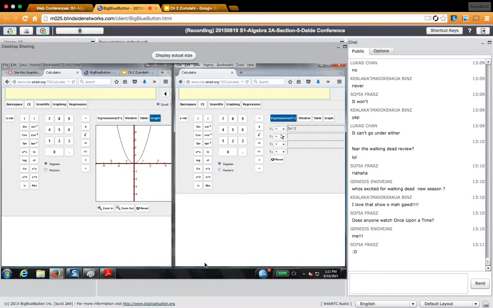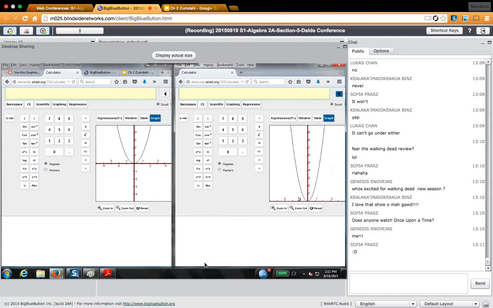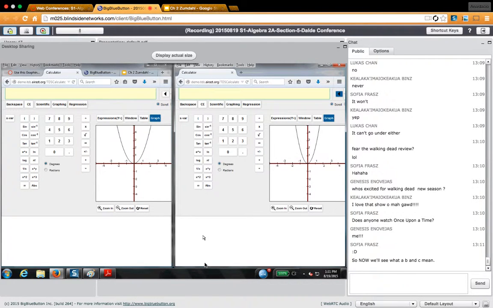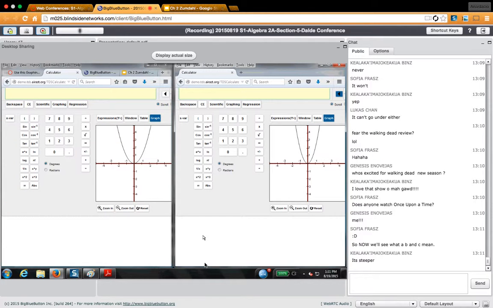And I want you to tell me what the difference is. Okay, I graphed x squared, and then I graphed 2x squared.